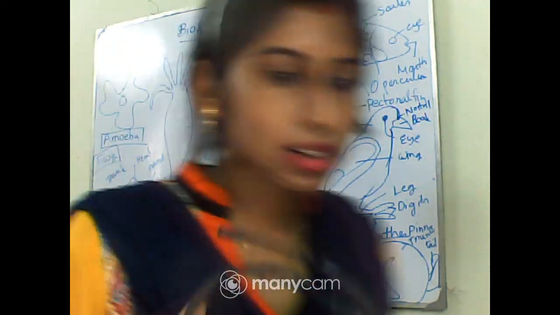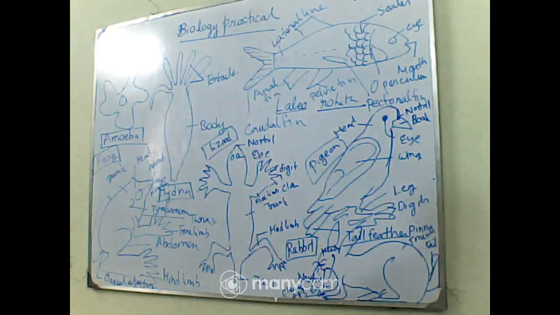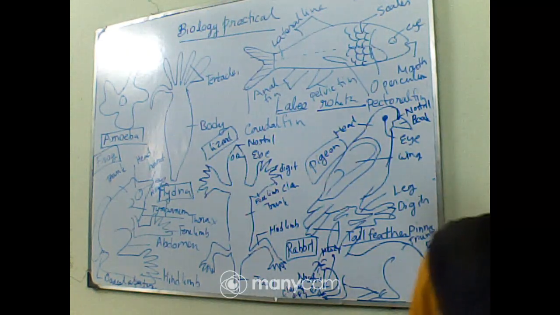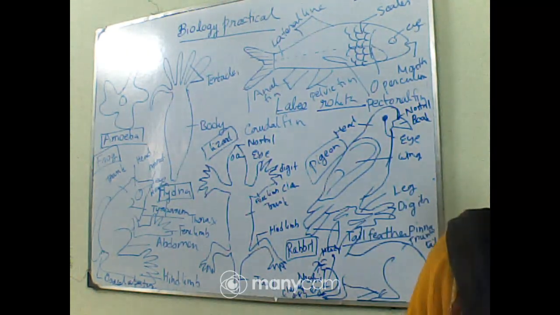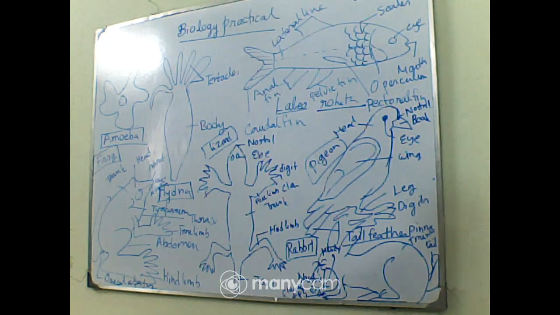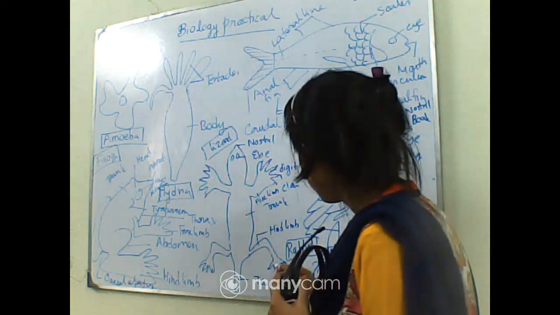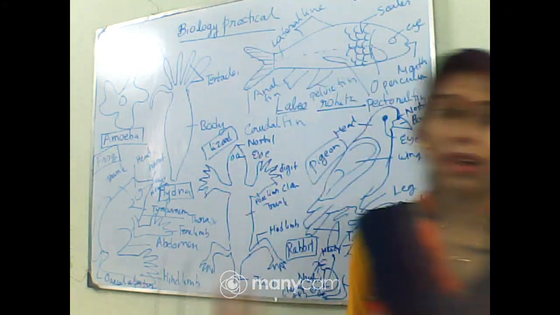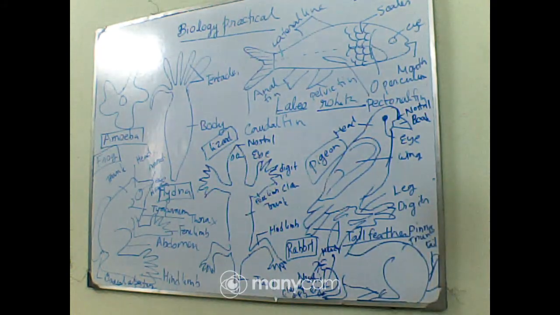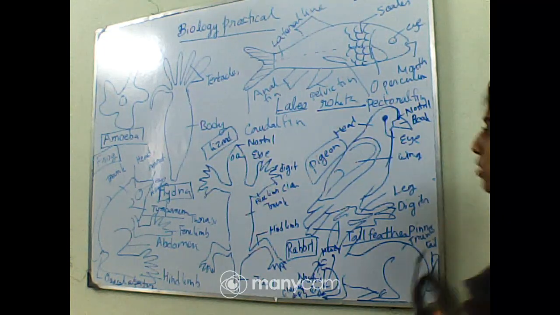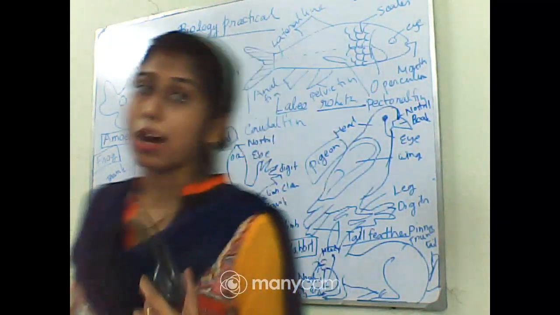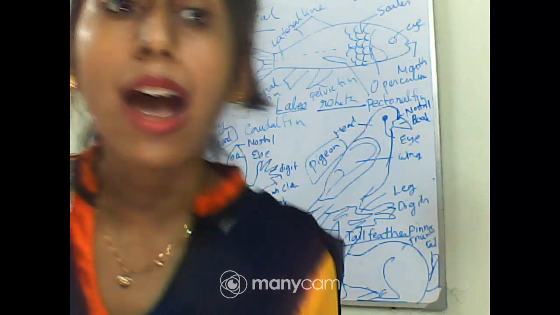Okay, so these are the main criteria, and you can see that their head is broad and distinct, and their limbs are pentadactyl. That means 5 digits are there, 1 2 3 4 5, 1 2 3 4 5. This is another important point that can be found in case of lizards. Now let's move to the next one. So after Amphibia, Reptilia, after that what you can get, that is Aves.